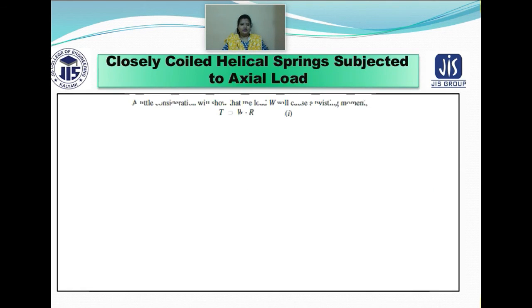Now we will go through the deduction. If you consider a small element, then what is occurring? The twisting moment represented by T is T is equal to W into R. So T is the twisting moment, W is your axial load, R is the mean radius of the coil.